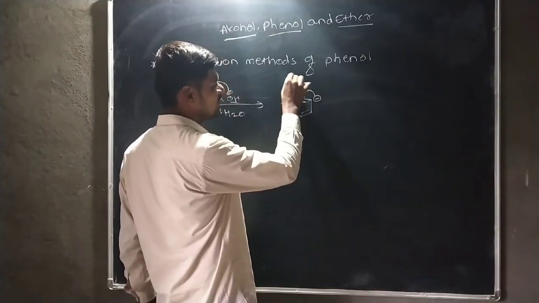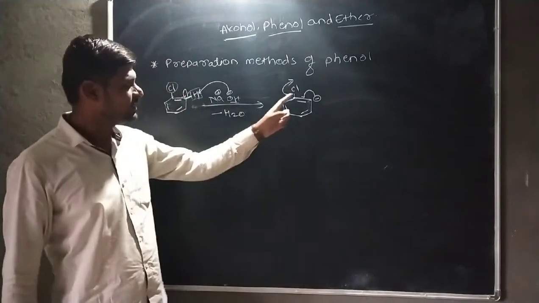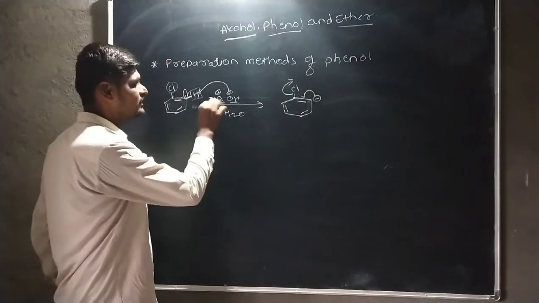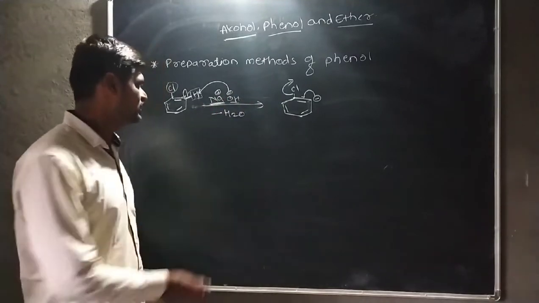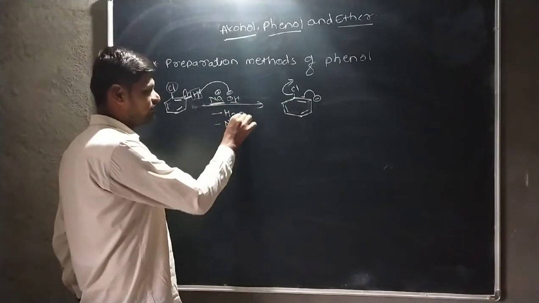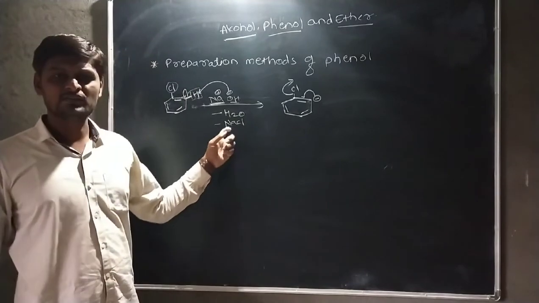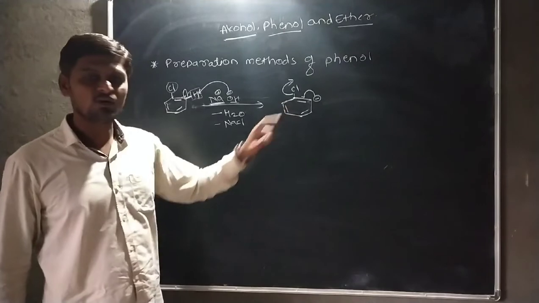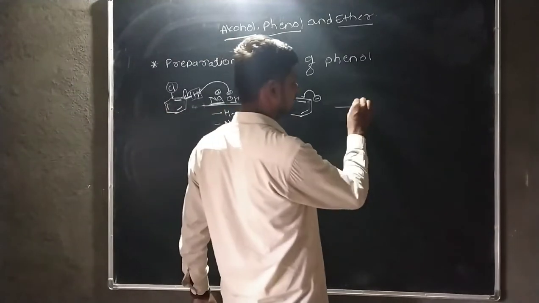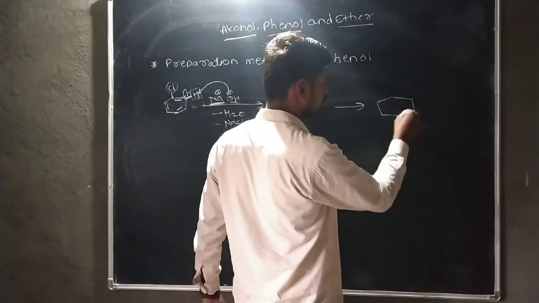At the same time, the Cl minus should be eliminated. The eliminated Cl minus is present with Na plus. The Na plus and Cl minus combine with each other and form NaCl. Here the NaCl is formed. That means there is a formation of a triple bond.